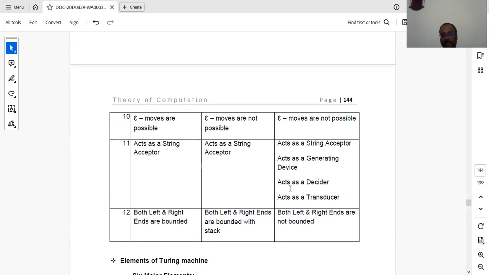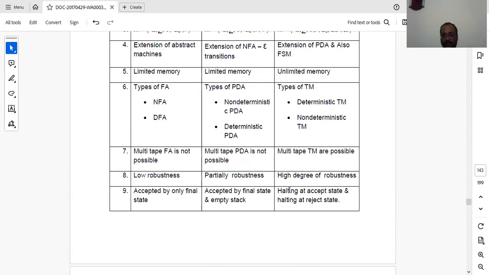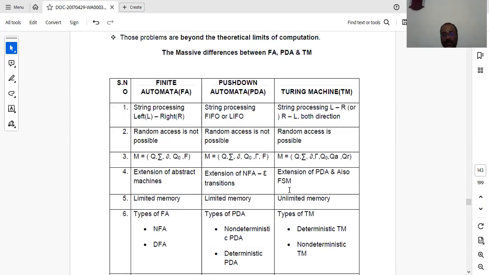And another major difference to mention in Turing machine is that you cannot perform the erase operation in finite automata and pushdown automata. The erase operation can be performed in a Turing machine. In a Turing machine you can read the input, you can write the input, at the same time you can erase the input and you can rewrite the input. That is possible in a Turing machine, which is not possible in finite automata and pushdown automata.